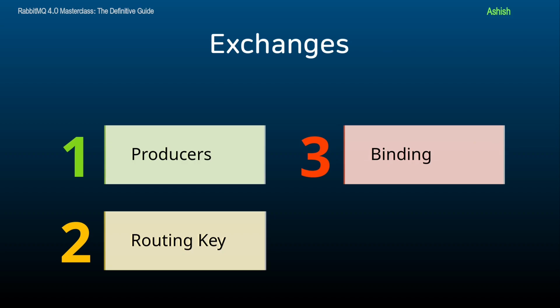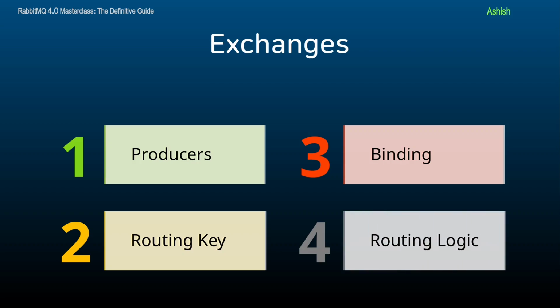When a queue is bound to an exchange, it will receive messages routed according to the binding conditions, for example, matching the routing key. The exchange uses a routing algorithm defined by the exchange type to decide which queue or queues should receive the message. This is the routing logic.